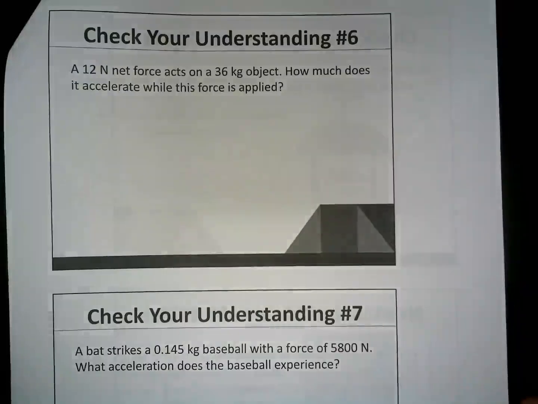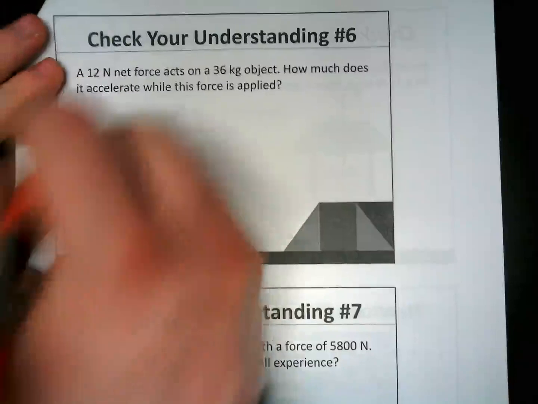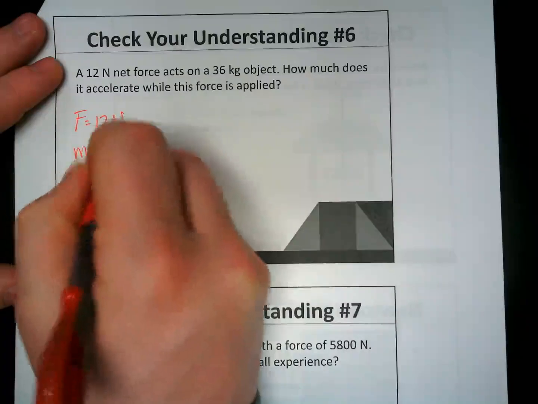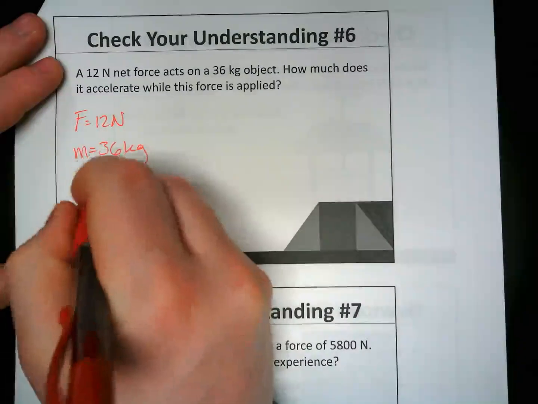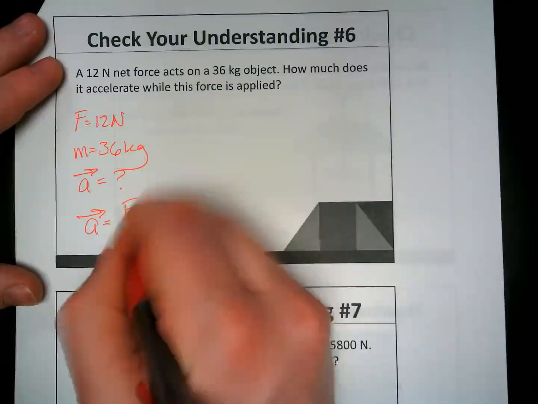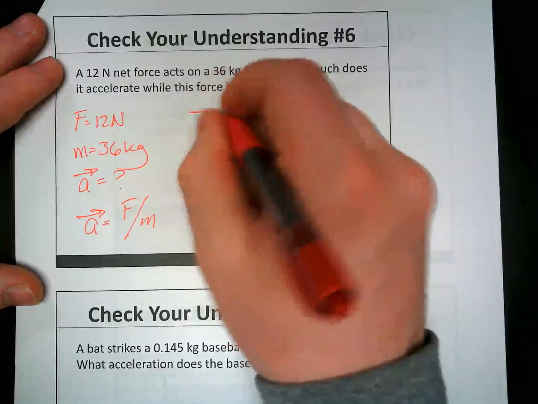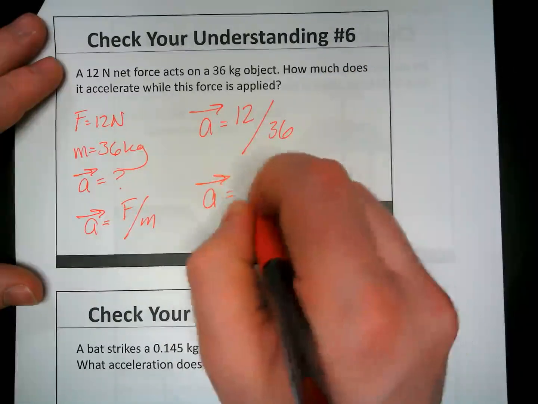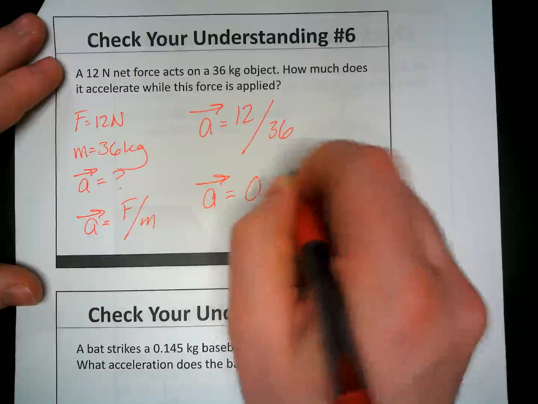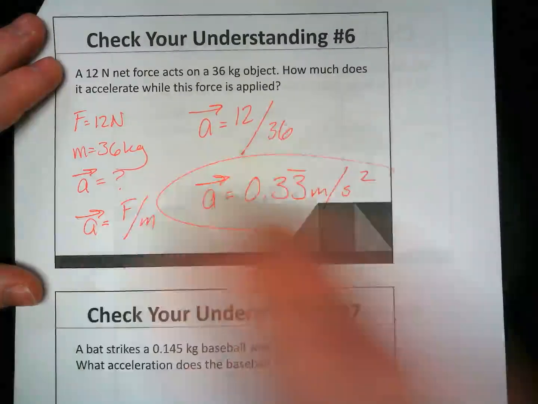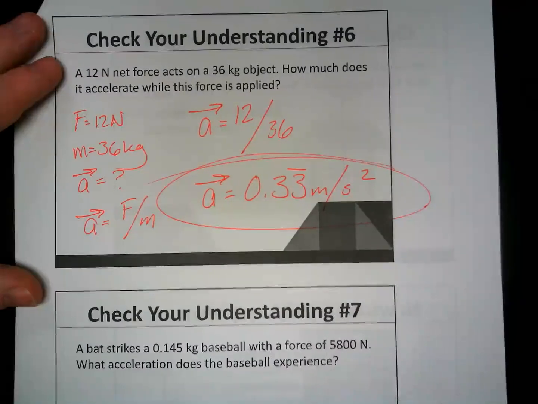Number 6, a 12 newton net force acts on a 36 kilogram object. How much does it accelerate while the force is being applied? So we've got F is equal to 12 newtons, and the mass of this object is 36 kilograms, and we want to know what was its acceleration. In order to find acceleration, that's going to be F divided by m, and then we just plug in our values. So it'll be 12 divided by 36, which is going to give us roughly an acceleration of 0.33 repeating meters per second squared for our answer.